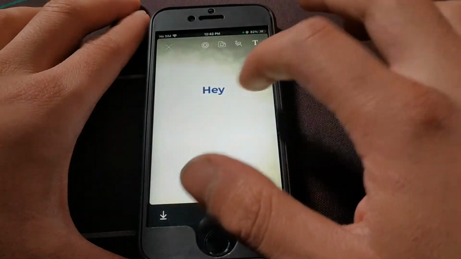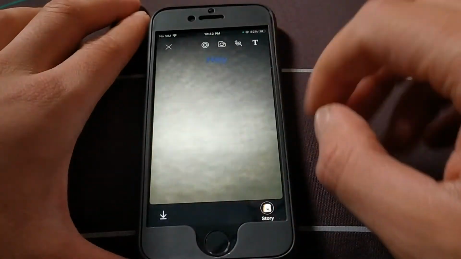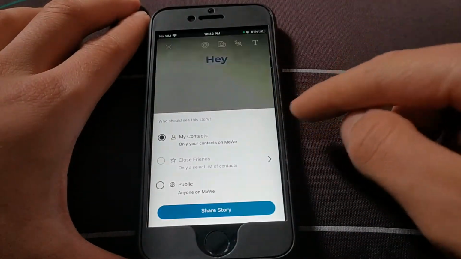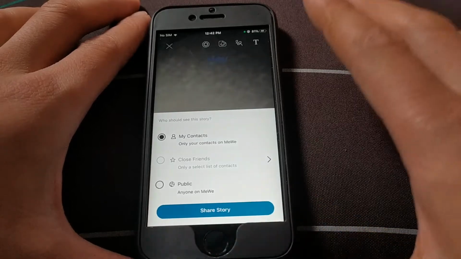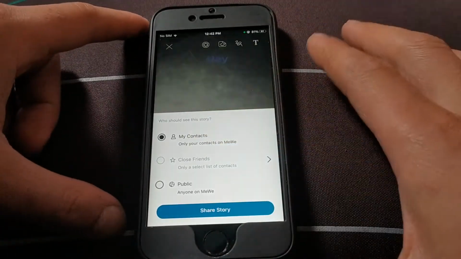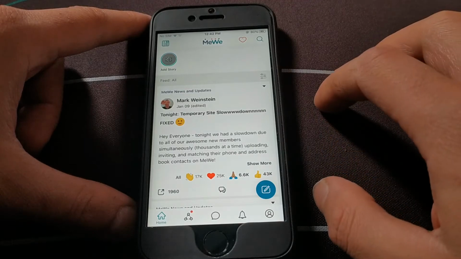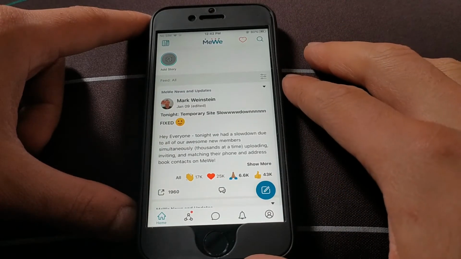Of course guys, after you finish editing the photo or video, you can choose where you want to share it. You can share it with your contacts only, or you can publish it to the public. Okay, I will choose public. Now I will share the story. It's very similar to the one on Facebook.